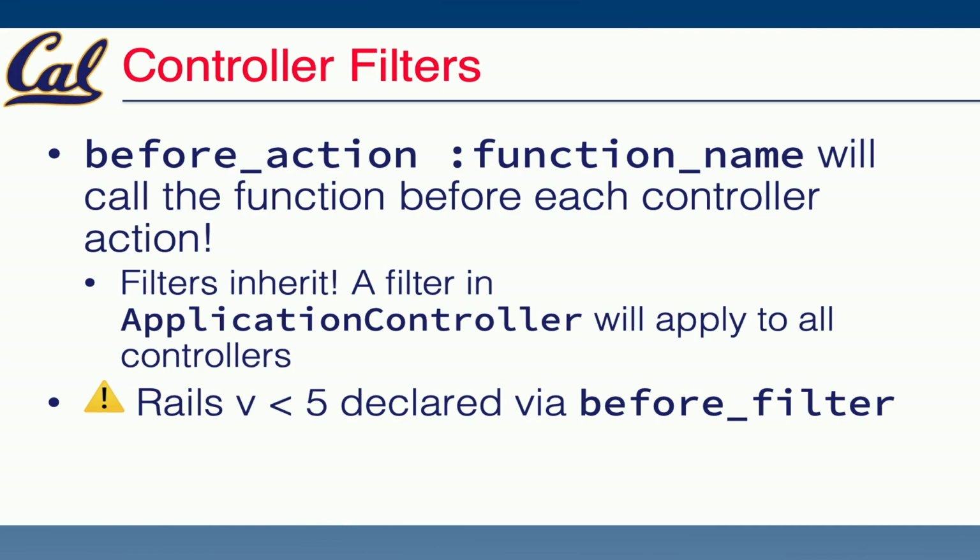The reason that this was changed to before_action is because filters don't always have to stop execution. More often than not, actually, you will have ones that just set up some state about the world. Controller actions are taken for our routes, so we still call them controller filters, but the function that we write in our code is now called before_action. We're not going to use it today, but if there is a before_action, you can also assume that there is an after_action, which Rails will execute just before rendering.